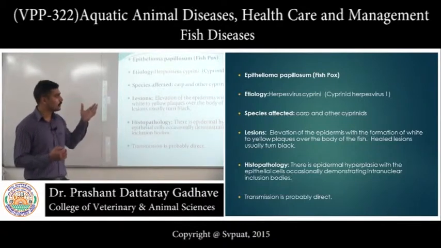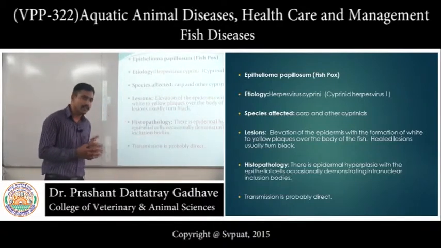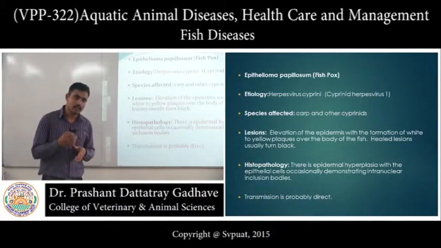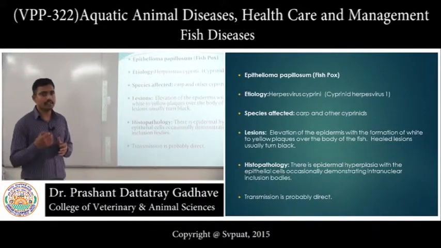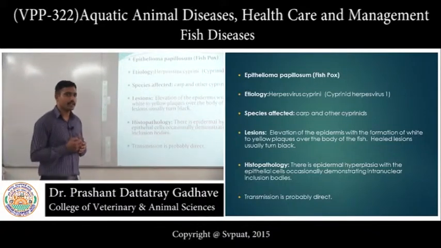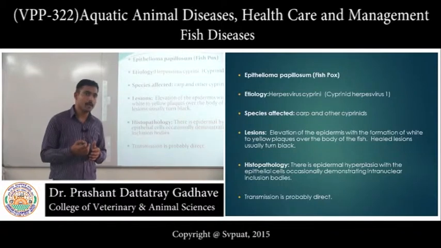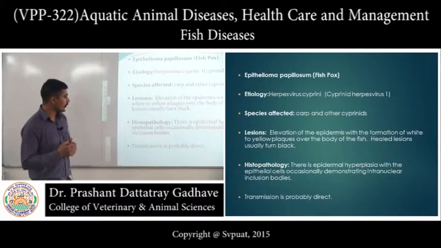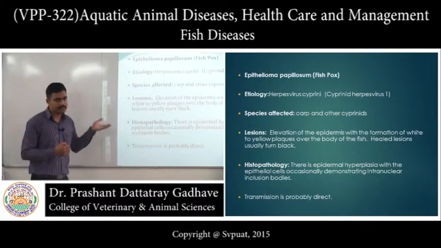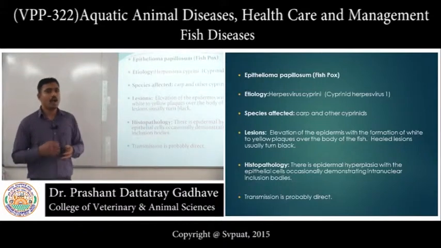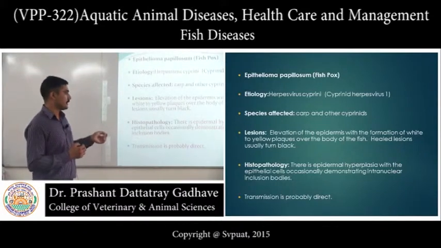This fish pox is also a self-limiting disease. It generally occurs in winter and regresses as the temperature increases. When these lesions heal, they get blackened, which reduces the aesthetic value of the fish. Microscopically, we can observe these lesions are nothing but hyperplastic epithelial cells.